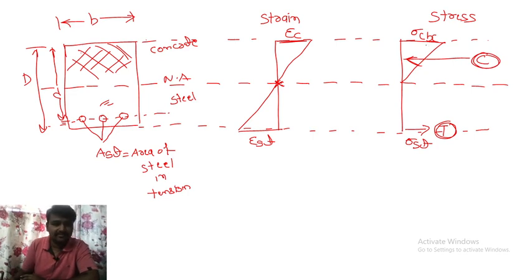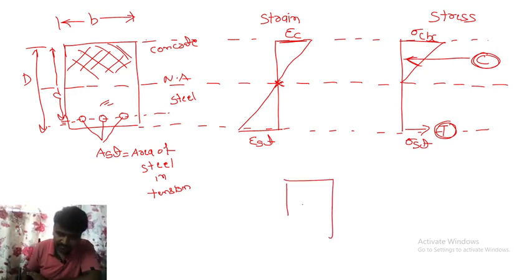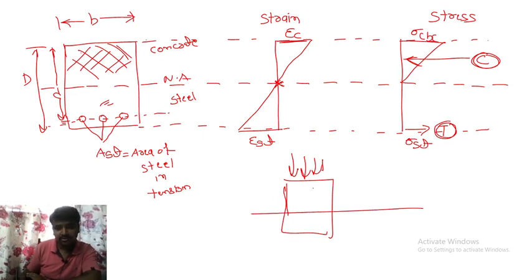Means when you take the beam and you apply the load here, where will the maximum stresses occur due to the load? Due to the load, at the top only we will get the maximum stresses, not at the bottom. So we will get compression here and we will get tension at the bottom.